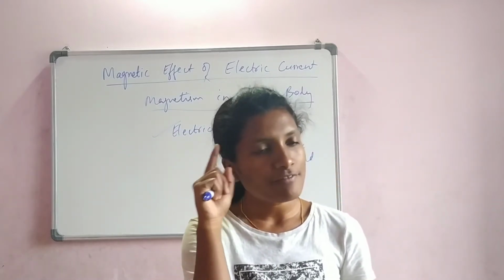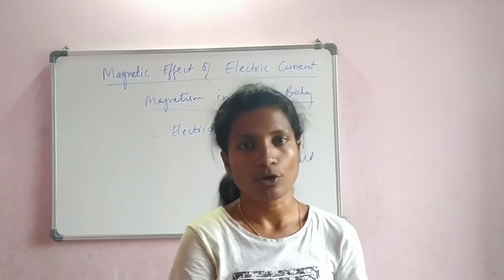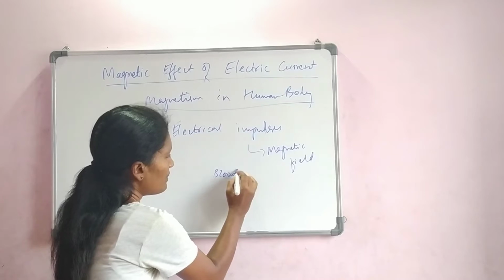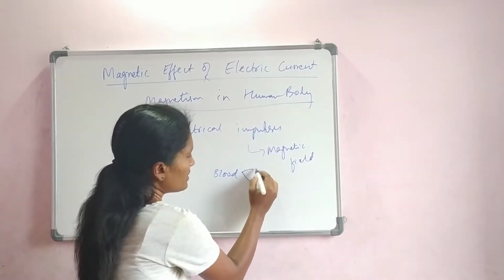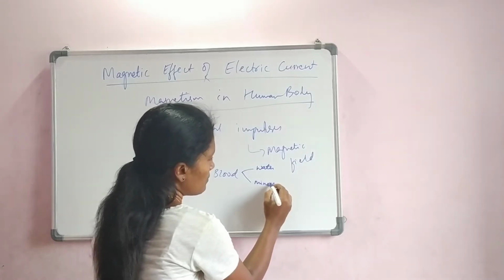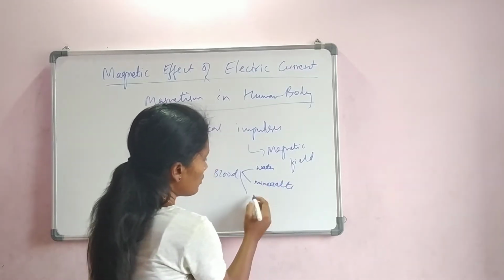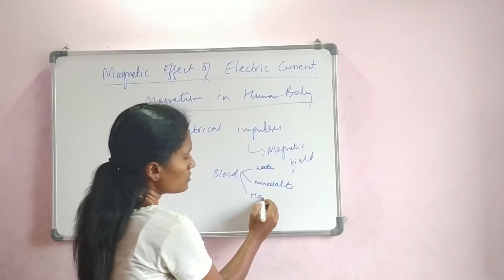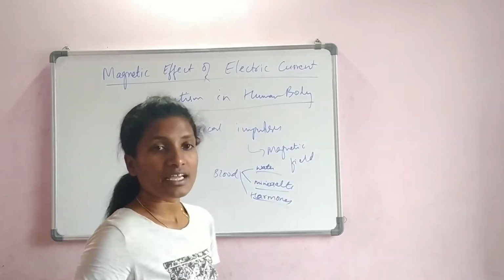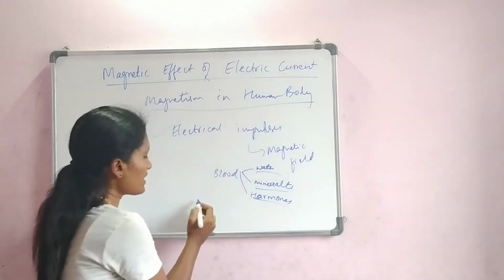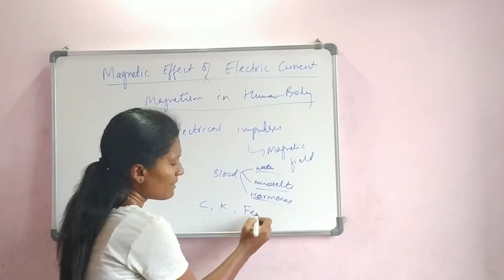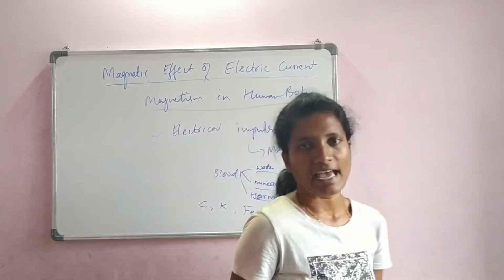If there are fluids, then in the fluids we have ions. The blood has water, it carries mineral salts, and it also carries some hormones. All these contain chemicals, for example carbon, potassium, iron, and many more things are carried.